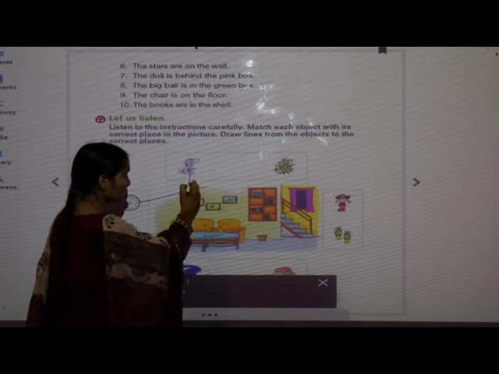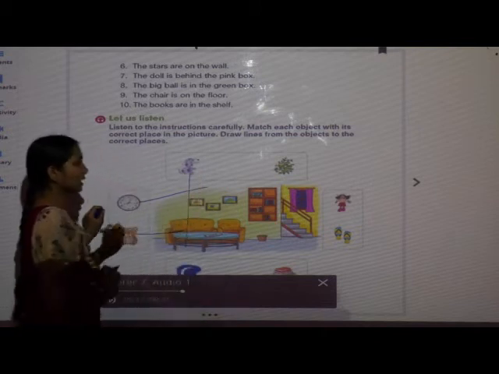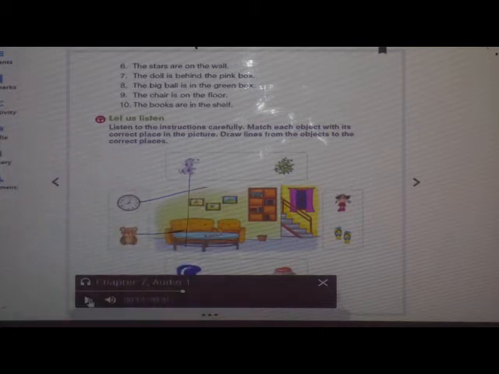So, it will come like this, under the table, isn't it? It will come like this. We have to place a dog under the table.